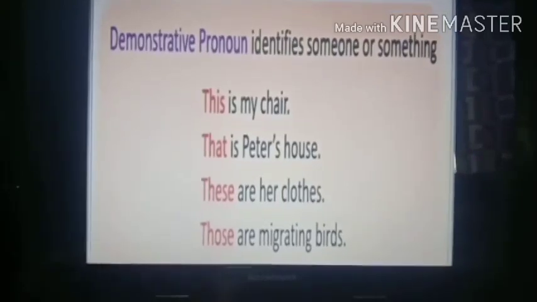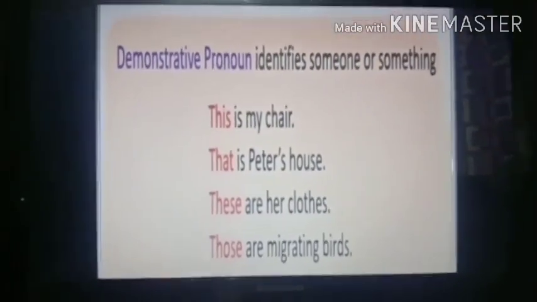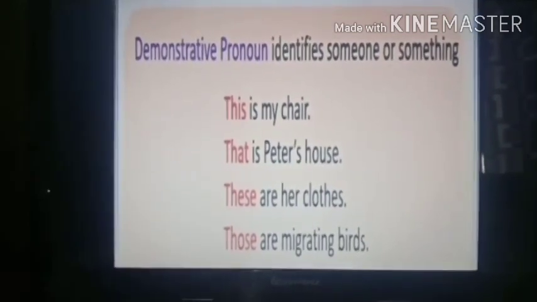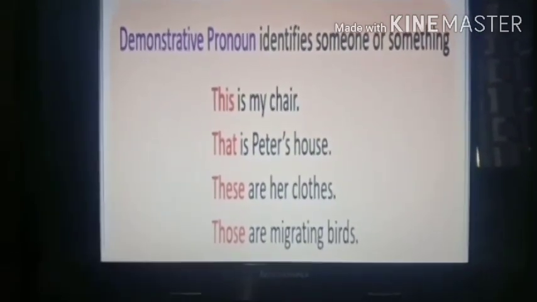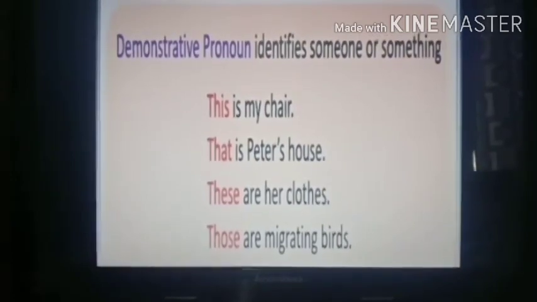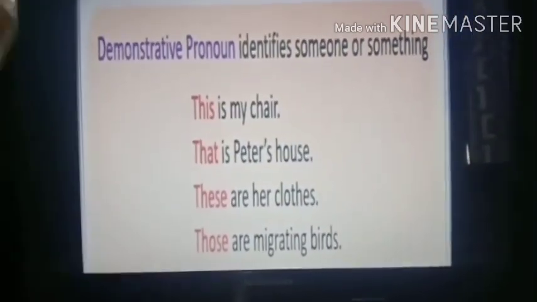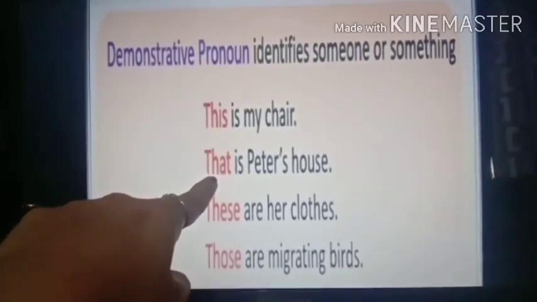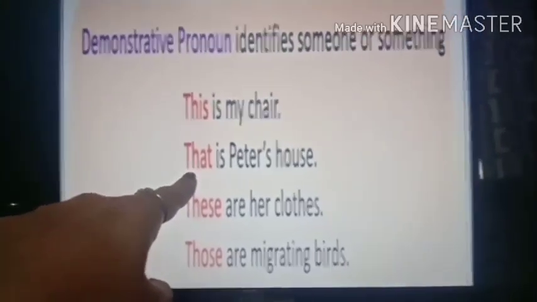These are a few sentences and you have to point out the demonstrative pronouns. Now see the demonstrative pronouns in the sentences. The first one is, this is my chair. So, which is the demonstrative pronoun? This. That is Peter's house. So, what is the demonstrative pronoun?